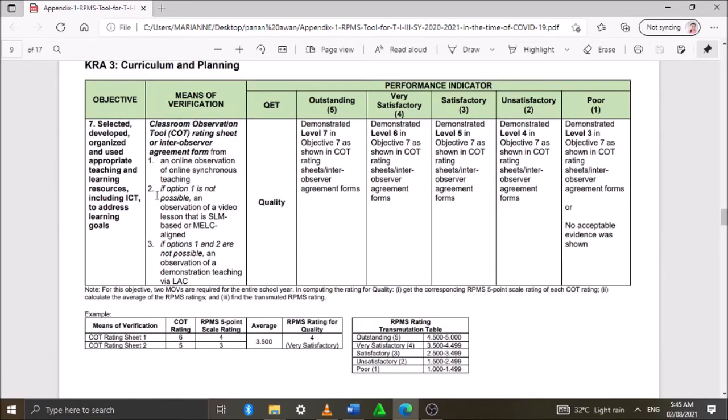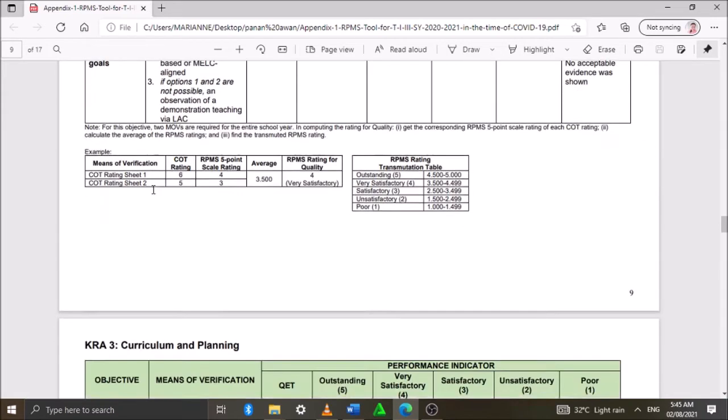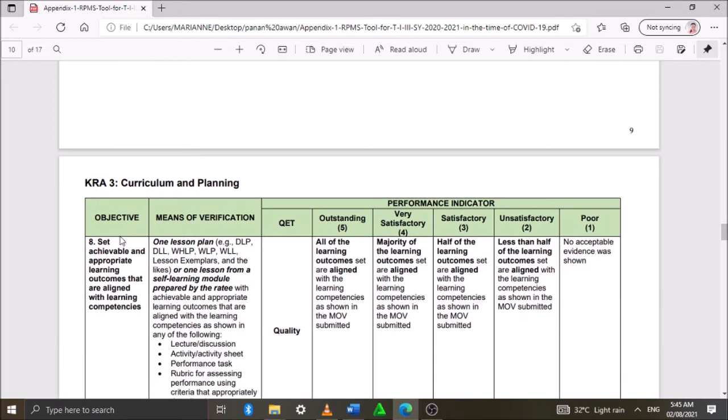So for our means of verification, we only have to provide our classroom observation rating sheets and the lesson plan. For objective number 8, set achievable and appropriate learning outcomes that are aligned with learning competencies.